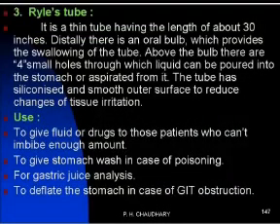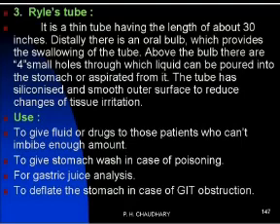Relay tube, it is a thin tube having a length of about 30 inches, having an oral bulb at one end, and also four small holes which are used to pour liquid into the stomach. The tube has silicone and a smooth outer surface, which reduces the chances of tissue irritation. This is about the relay tube.